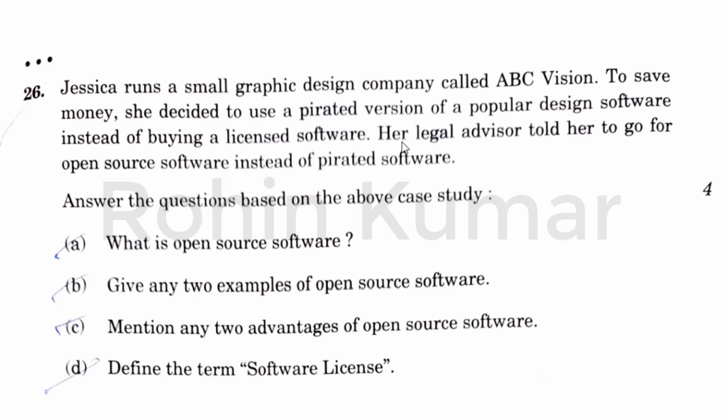Mention any two advantages of open source software. Number one advantage is they are free to use, and number second advantage is they are customizable, so you can edit them according to your needs. And the last one is define the term software license. So what is the software license? It is a legal agreement to use that particular software.